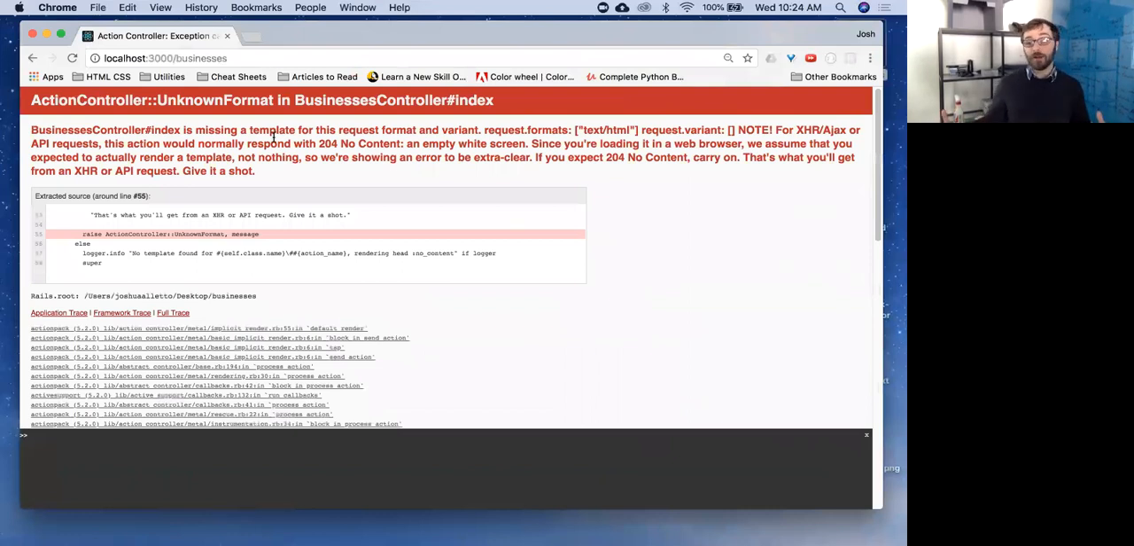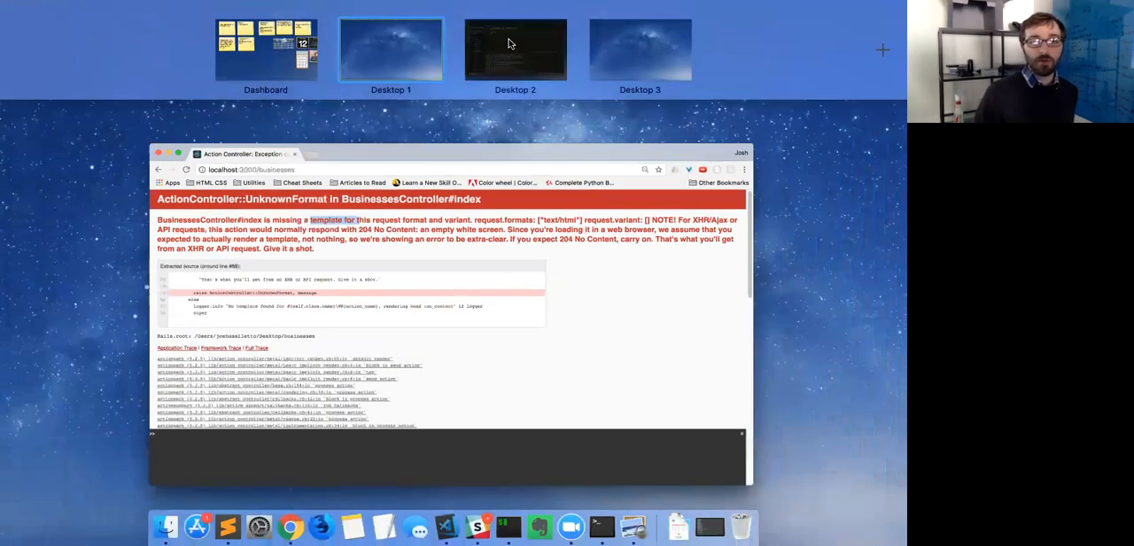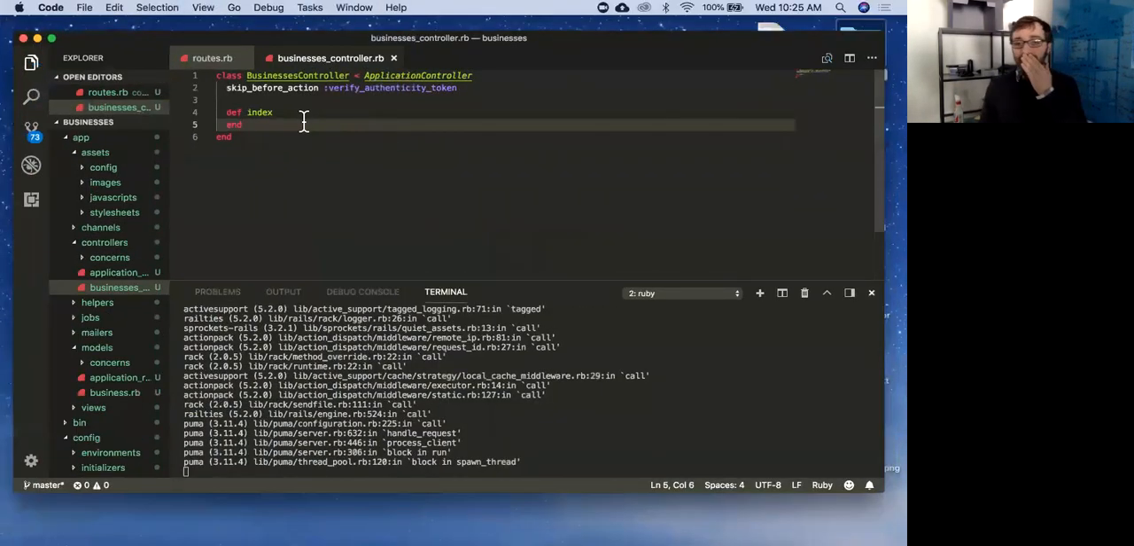Cool. We have a new error saying BusinessesController#index is missing a template. So it's saying I went into the index action like you told me to, and there was nothing for me to run. What it's immediately looking for is a view. The reason for that is the way Rails is set up, it knows that if I have an index action, I expect to have a corresponding view with that same name.